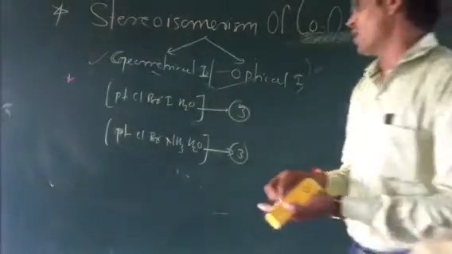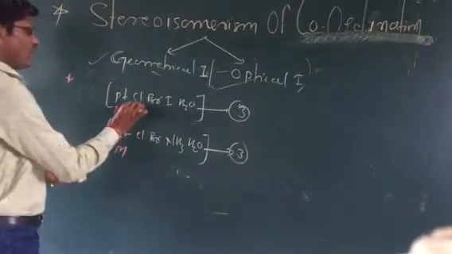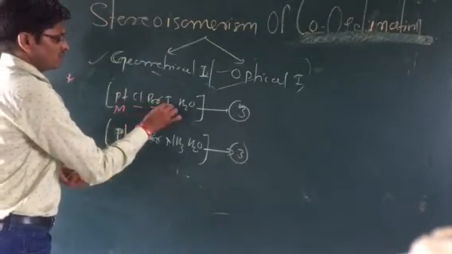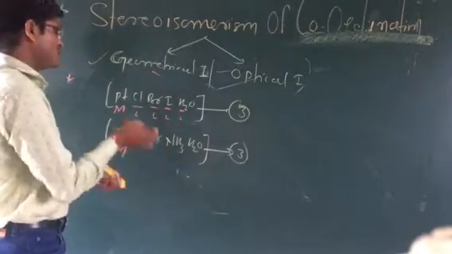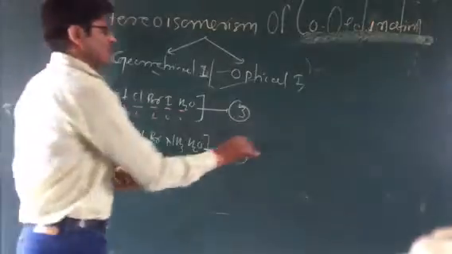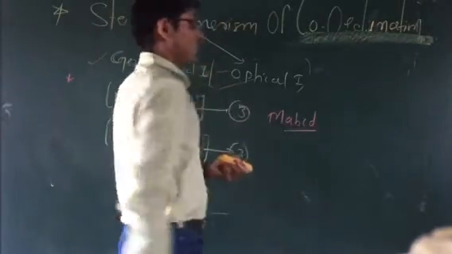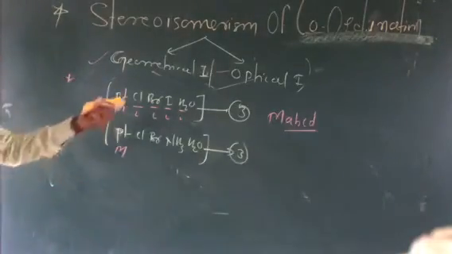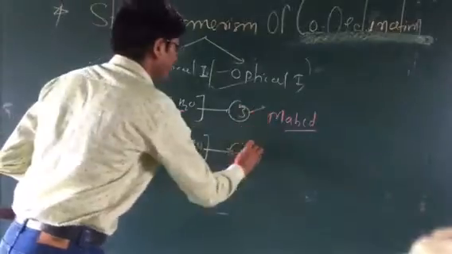This one is the metal having different ligands. How many ligands? 1, 2, 3, and 4. There are four ligands, and they are different types of ligands. We can say M is the metal with A, B, C, D, different ligands. So these types of complexes show three different isomers.